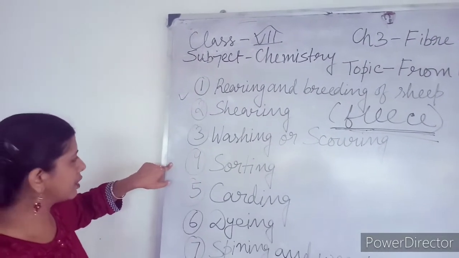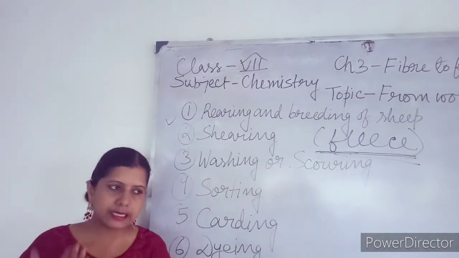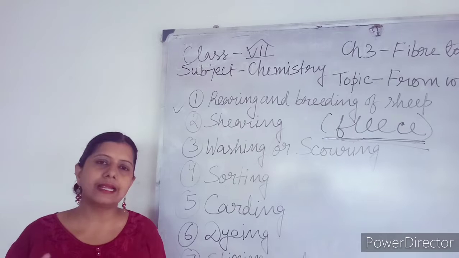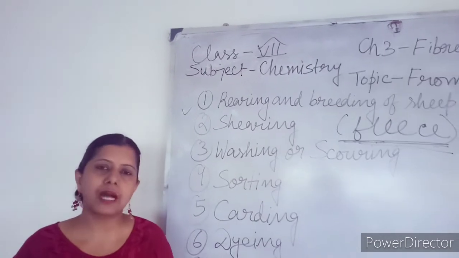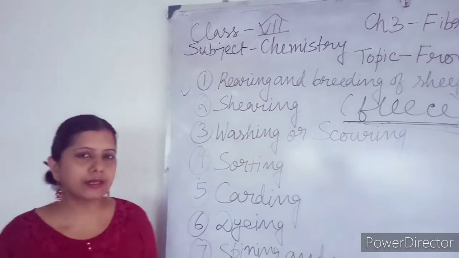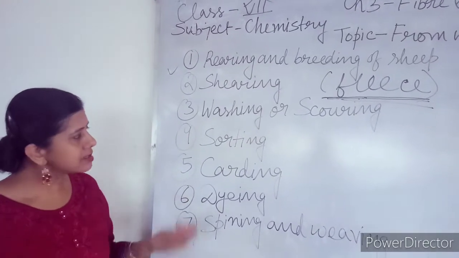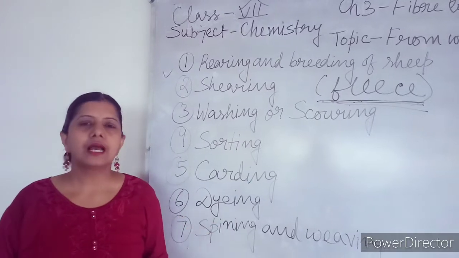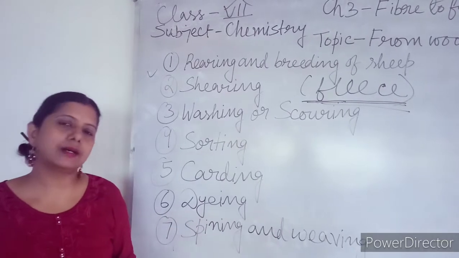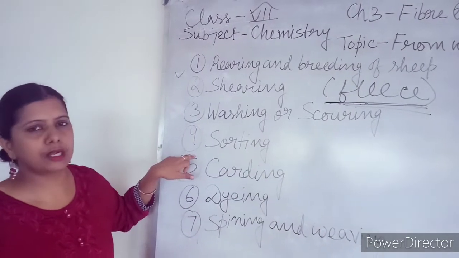Now fourth step is known as sorting. What is the meaning of sorting? The sheep from which we are getting the woolen fiber, it is having different kind of woolen fiber in different parts of the body. We separate the woolen fibers according to their length, according to their texture, according to their color. Somewhere the woolen fiber are rough and somewhere it is soft. Some fiber are shorter in length, some fiber are longer in length. Using hand, these are separated and that process is known as sorting.